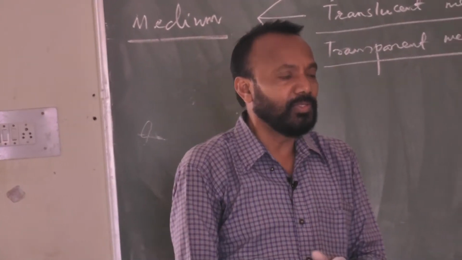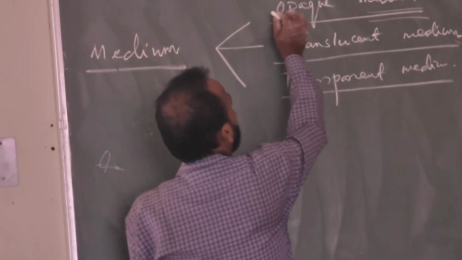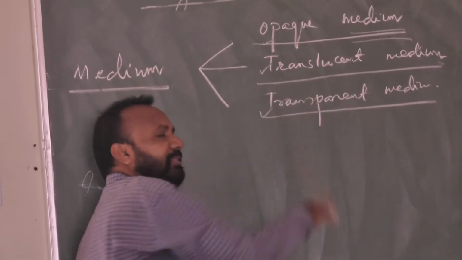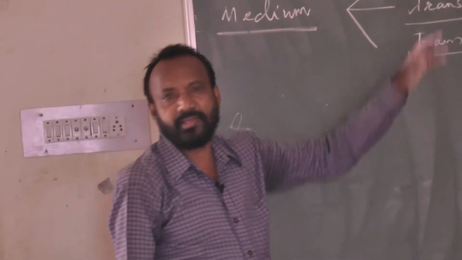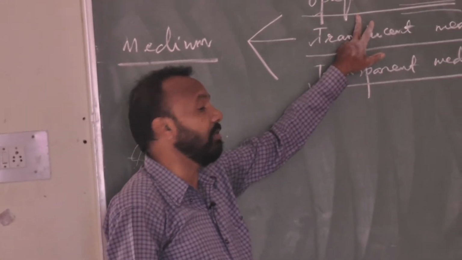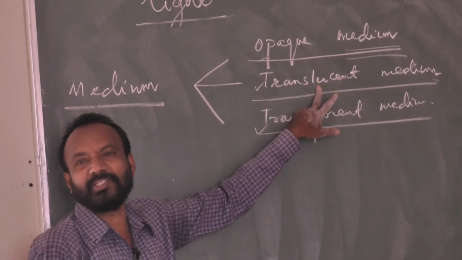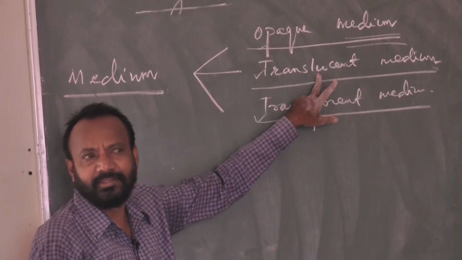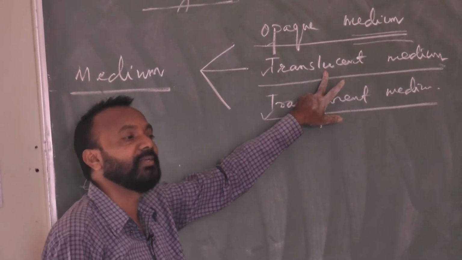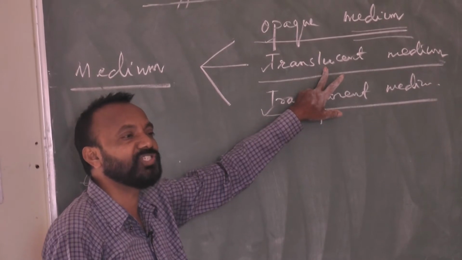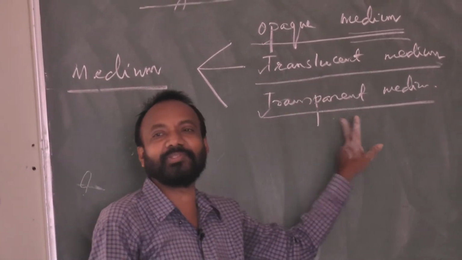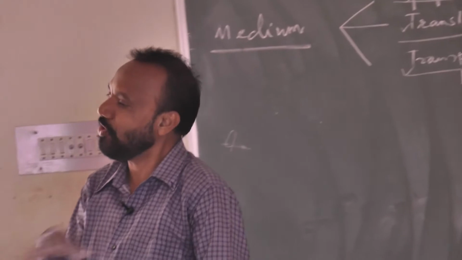So these are the three mediums. One is opaque, another is translucent, and the third is transparent. Opaque is the medium through which light energy never passes. Translucent medium is the medium through which light energy passes, but only partly or partially. Okay, that is called translucent. And a transparent medium is one where the light energy passes through completely.